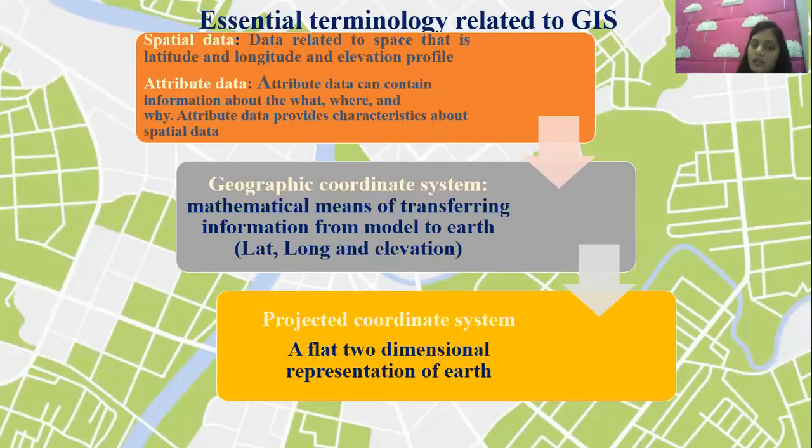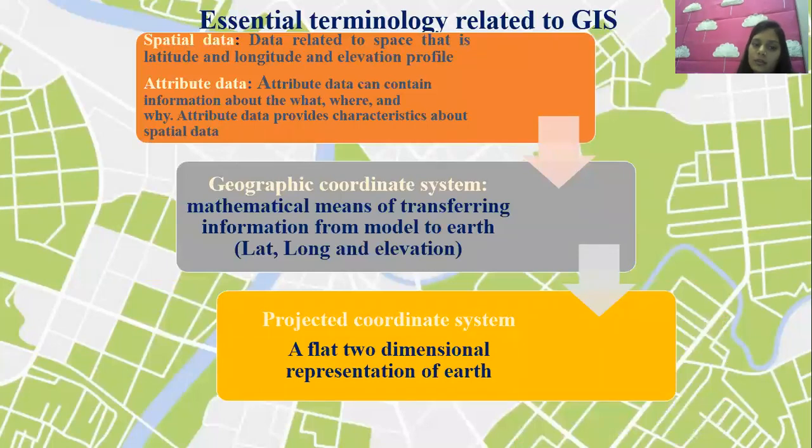To work in the GIS frame, or with a GIS tool, students, spatial data is very much important. Without spatial data, we cannot do it. It means a perfect location of whatever analysis we want to do is important. Next is attribute data. What is attribute data?